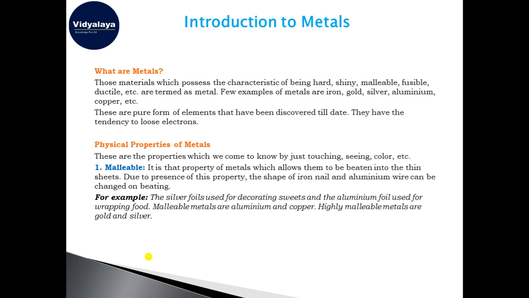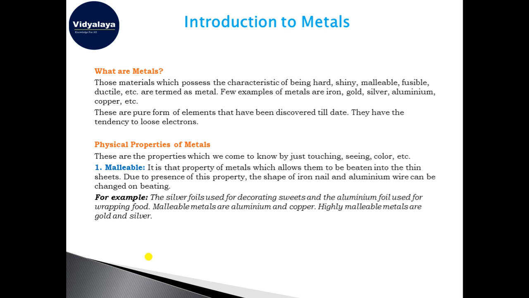And when we talk about the chemical properties, how do we define the metals according to chemistry? We can say that these are those elements which have the tendency to donate electrons, which can lose their electrons easily. They are called metals. When they undergo some kind of reaction, they are the reactants who donate, who share, who transfer their electrons easily.